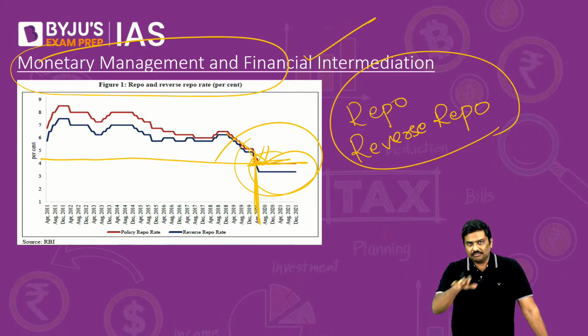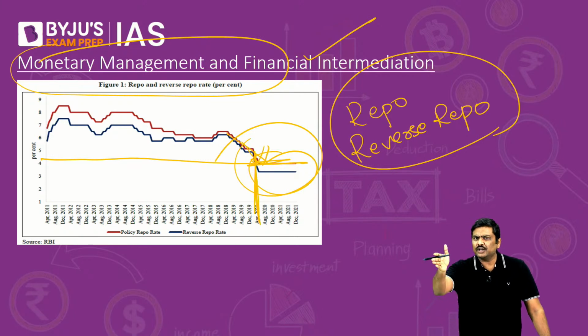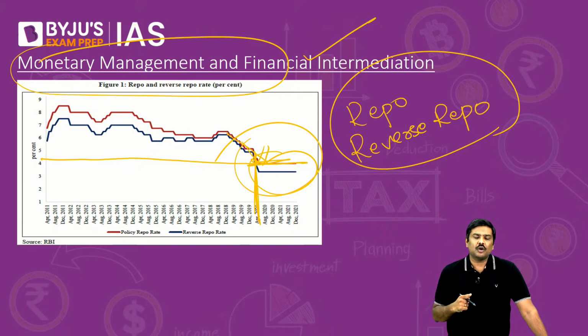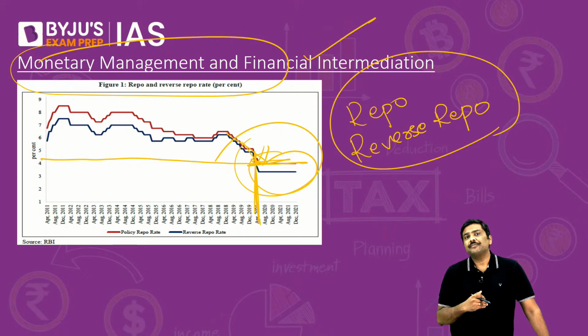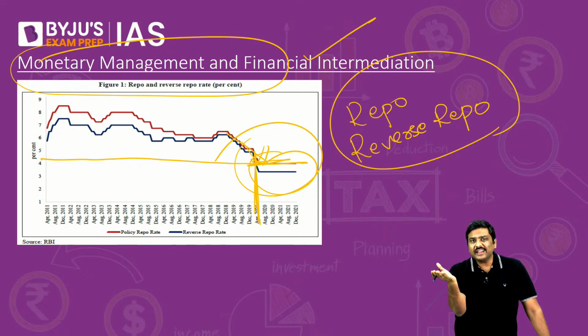Now going forward with respect to this particular policy, in recent times, please understand this is not discussed in the survey, but I am just connecting it to current affairs. Going forward, now there is a recovery that is taking place in the economy. It is expected that the Reserve Bank of India will start increasing the repo as well as the reverse repo in the coming days.